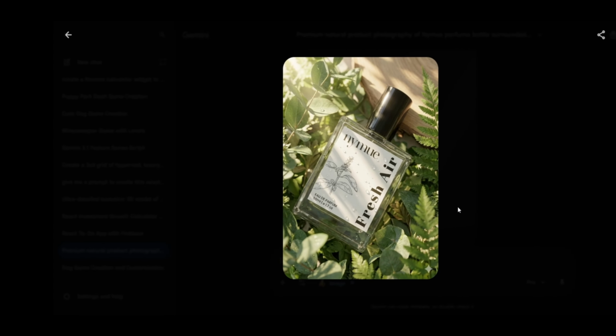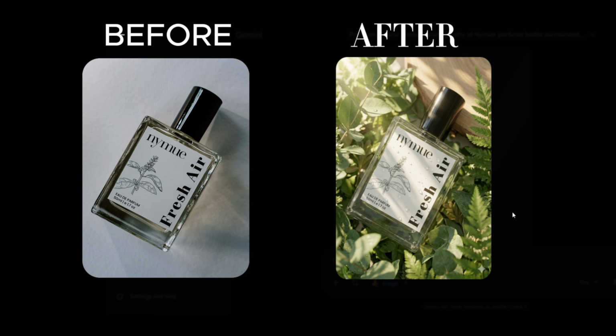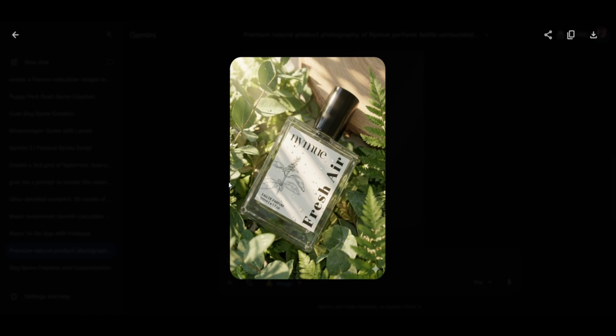And there you go. Look at this image. This looks straight out of a studio shoot, or it looks really professional. And from here you can just copy or just download it or share it to whoever you want. You can literally use this to create any kind of photo shoots.